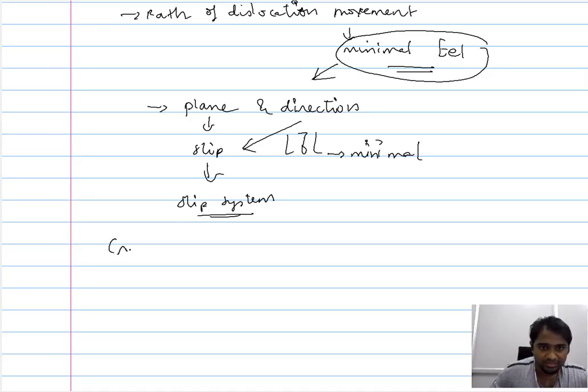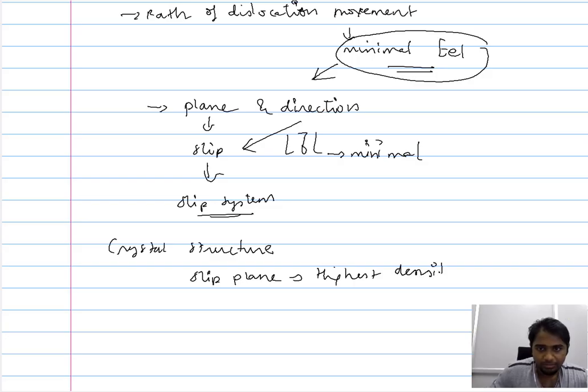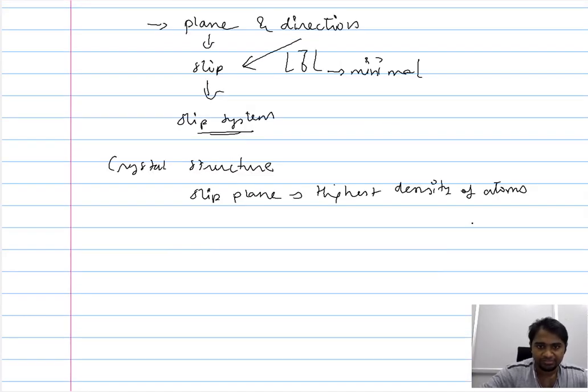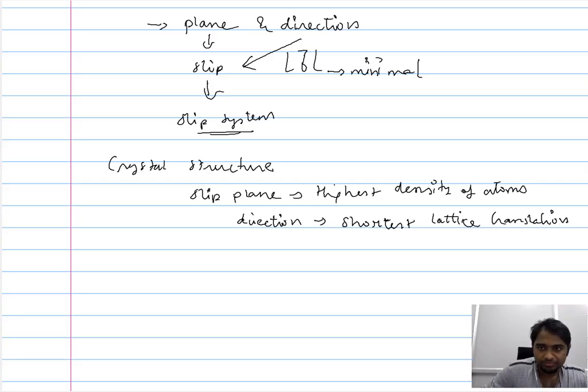So when you consider a crystal structure, the slip plane is the one wherein you have the highest density of atoms, and the slip direction is the one wherein you have the shortest lattice translation vector.